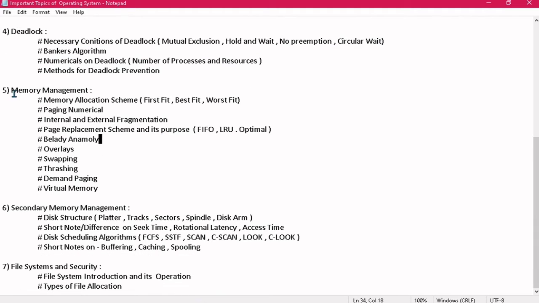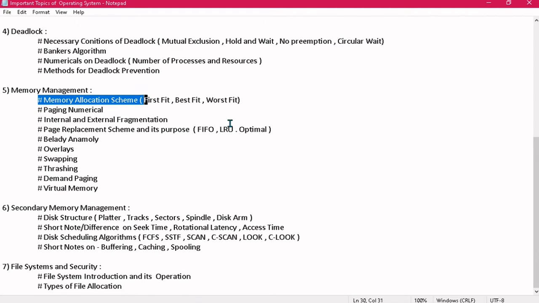Now, coming to the next module, that is memory management. Of course, the most important part of your operating system. This is the most important module. Cover every single thing from this module. Don't leave anything. But still, there are some topics which are very important that you should revise, and revise at the last moment. Okay. So the first topic is memory allocation scheme.